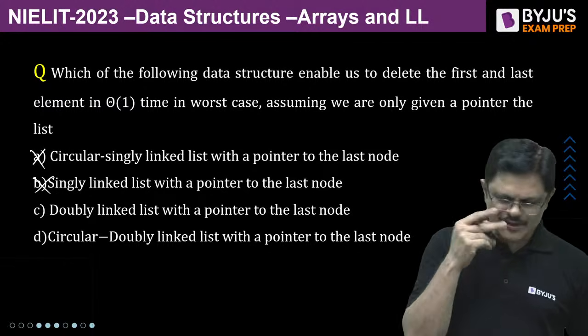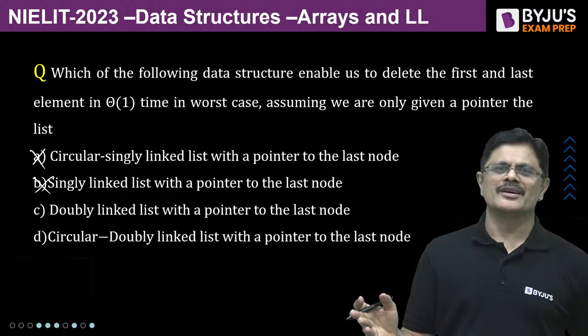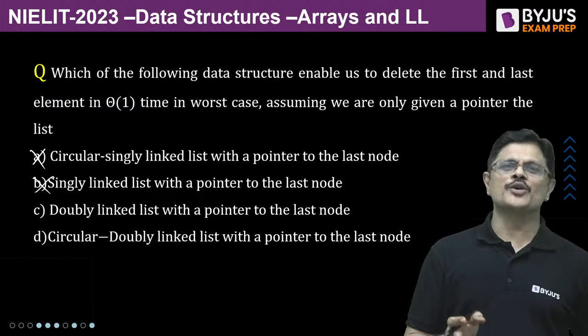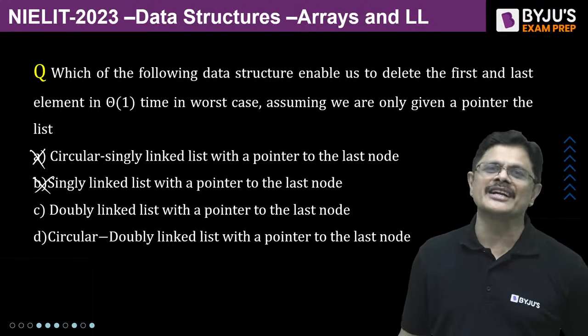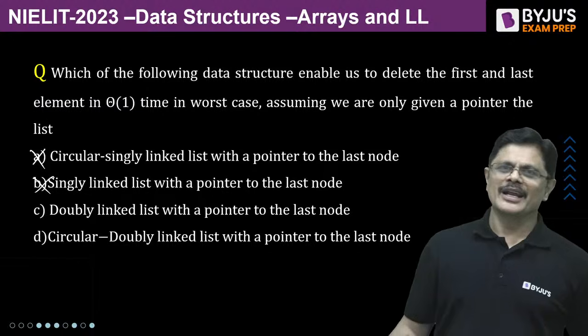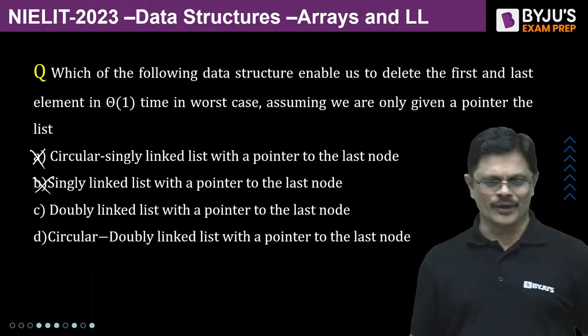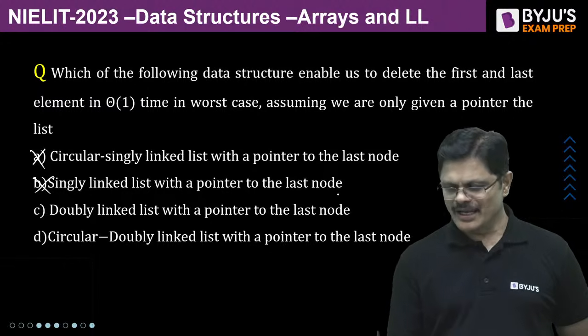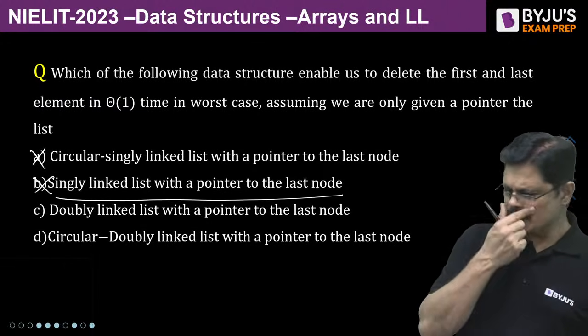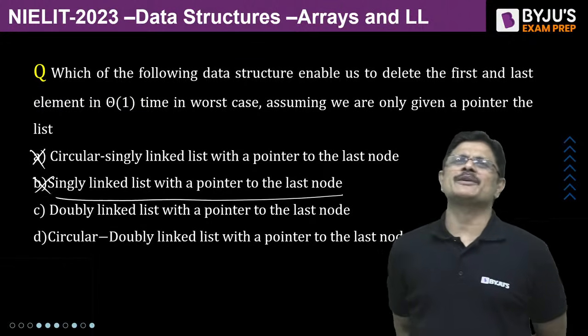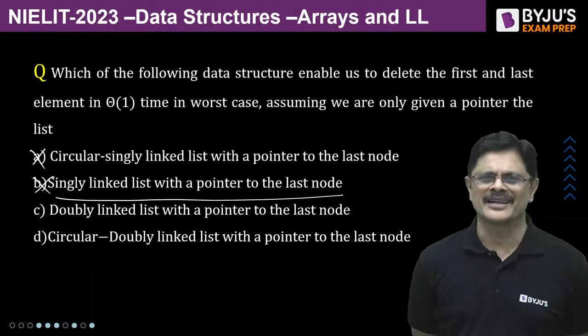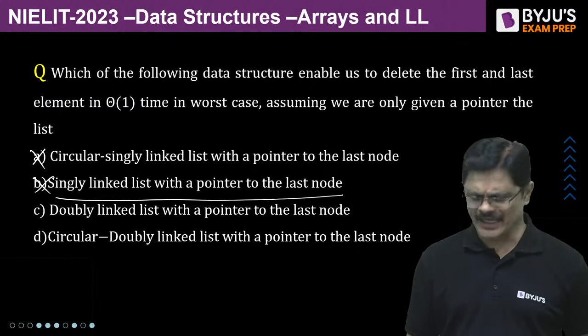Because in a singly linked list, you have a pointer to the last node. If you have a pointer to the last node, even the last node you cannot delete in theta one time. Nothing can be done in theta one time, my dear friend. Traversing also stopped there. That is a bad thing. Of course, you can do this for the purpose of a stack or something like that, but that is also not a good idea actually.